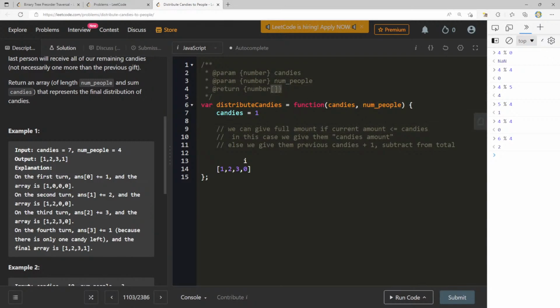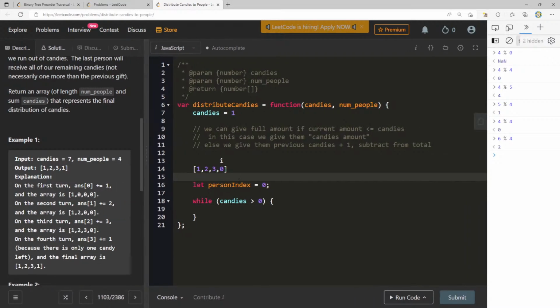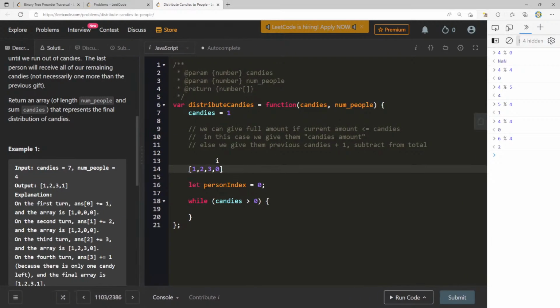I think what we want to do, there's a couple things I need to do here. Let's say let person index equals 0. Here, really what I want to say is while candies is greater than 0, person index equals 0 while candies is greater than 0. We can say that total candies is equal to 0. So what do you do? Let's now think about this first one now.